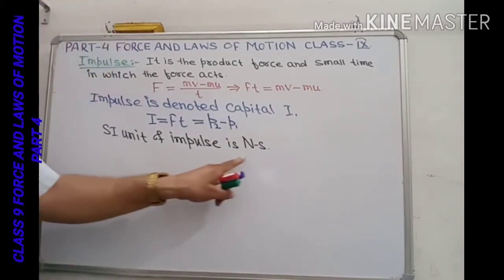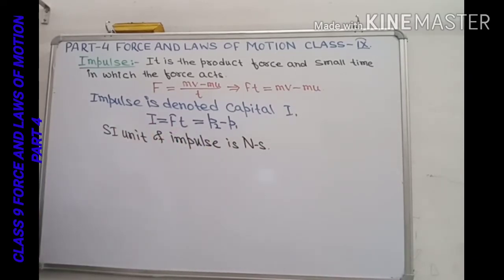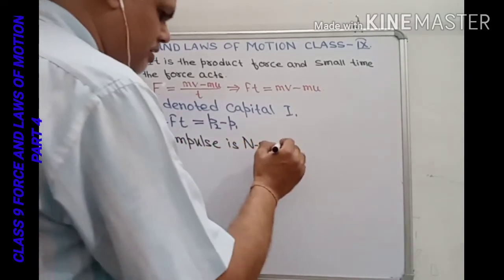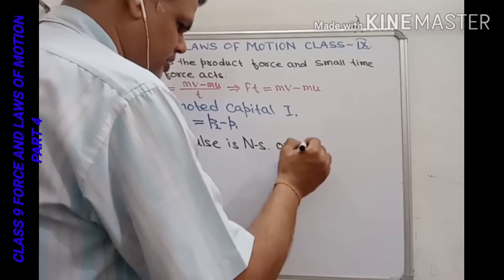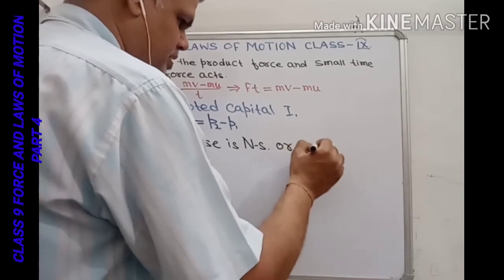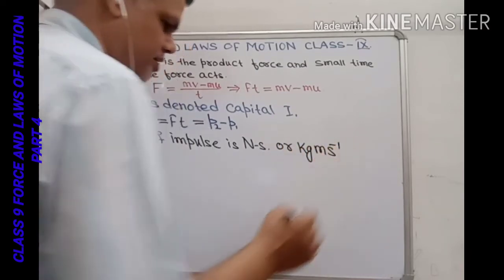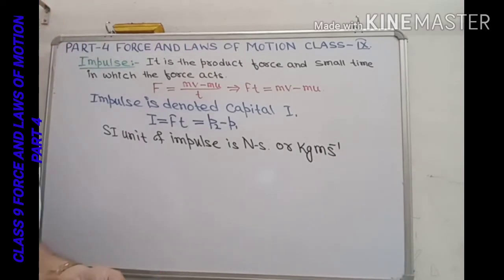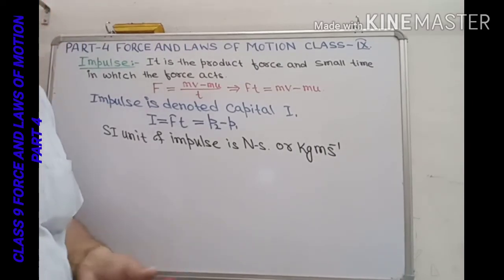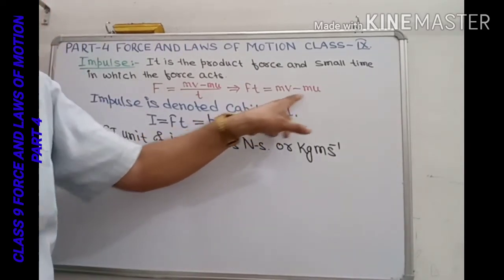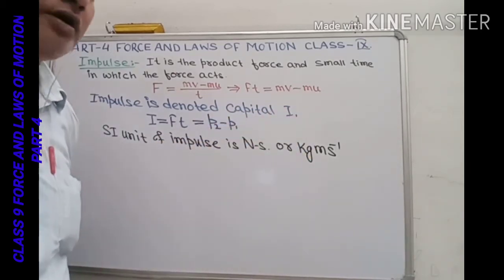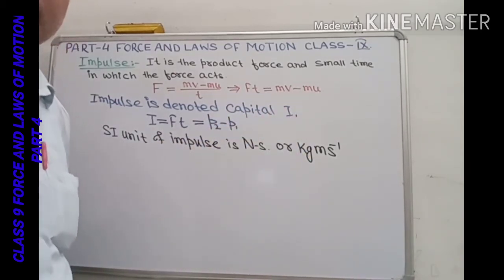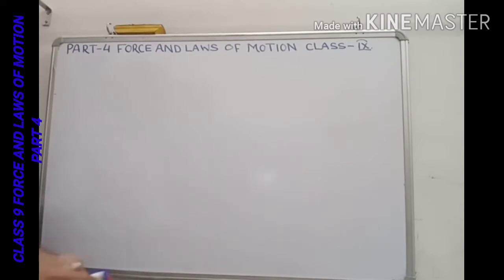Newton for force and second for time, or we can say the other unit will be kg meter per second, not per second square, because it is only the change in momentum, not the rate of change of momentum. Clear?